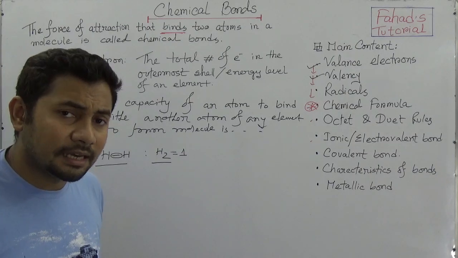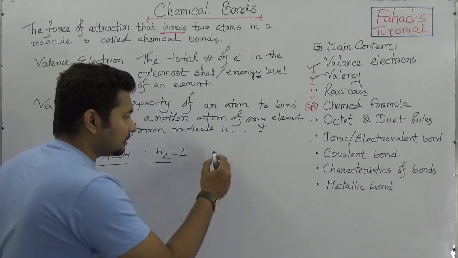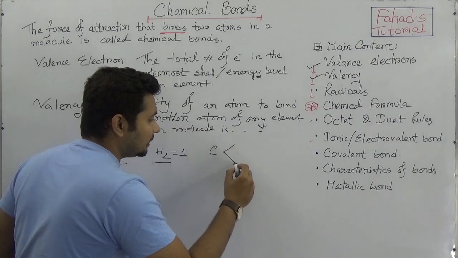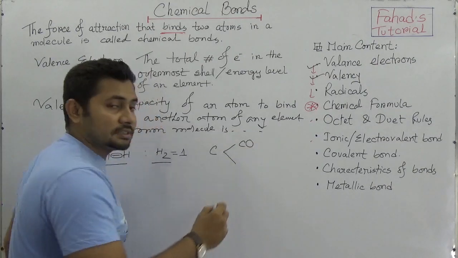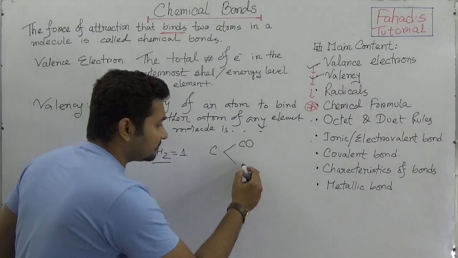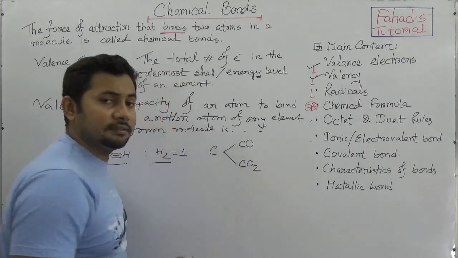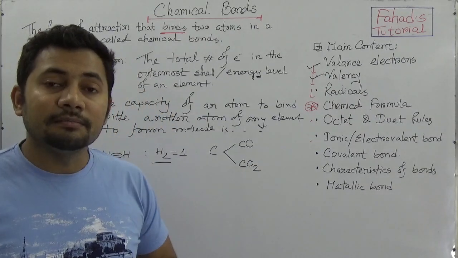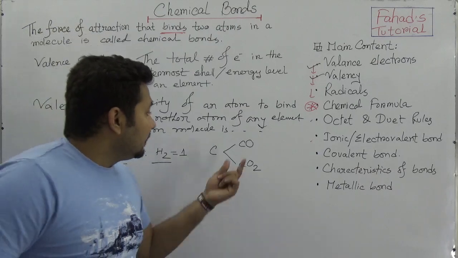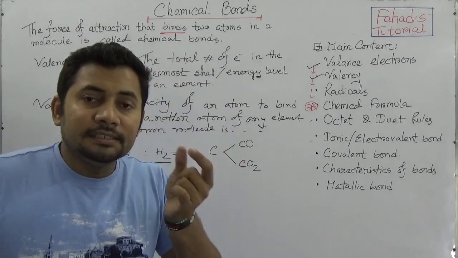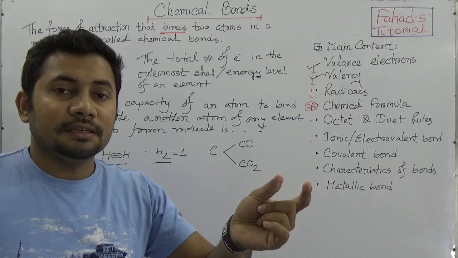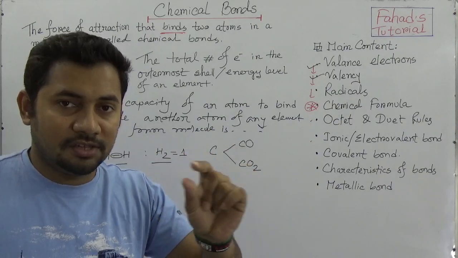But you see in carbon, when it forms carbon monoxide and when it forms carbon dioxide, you will have an idea from the mono and di. In the case of carbon dioxide, carbon and oxygen share 2 electrons with each other.